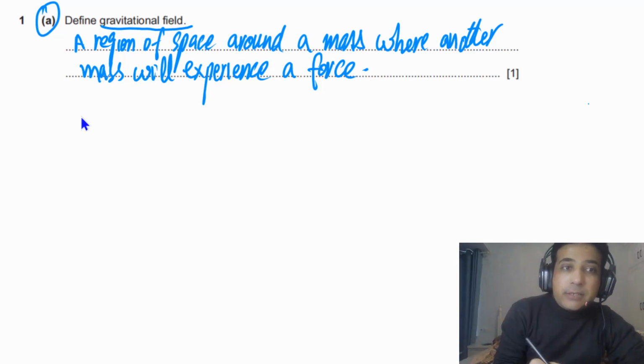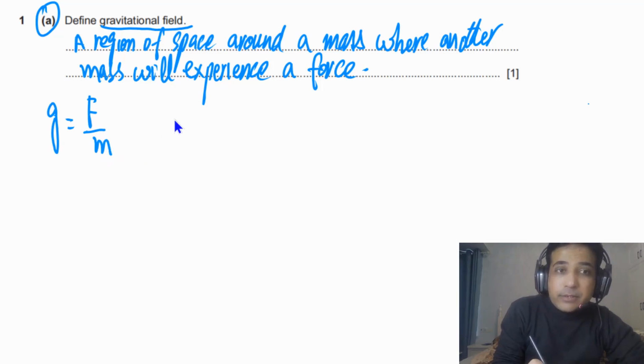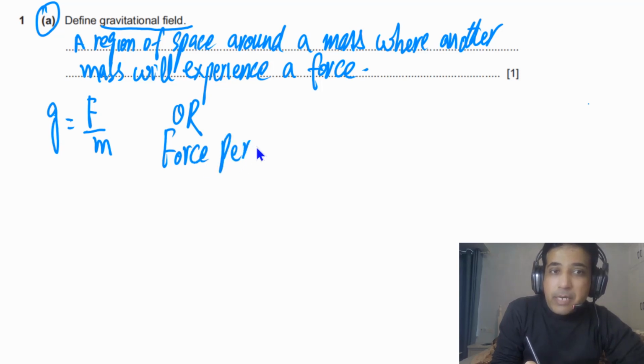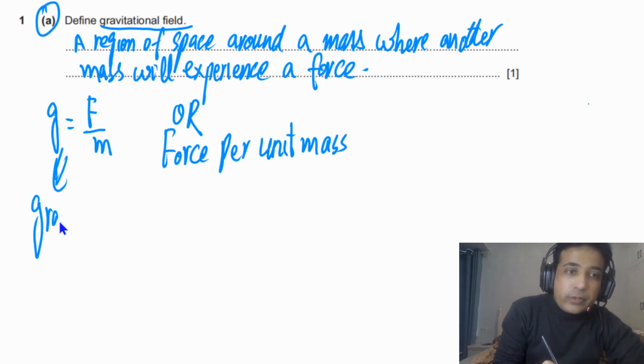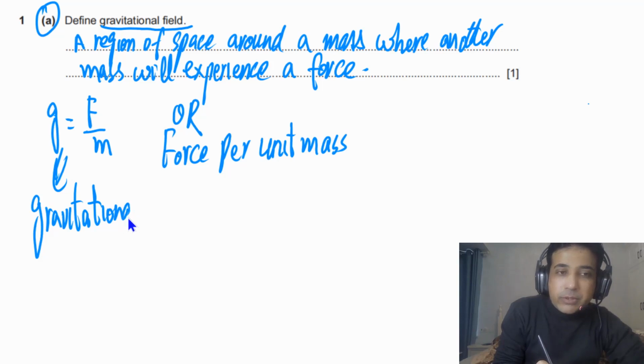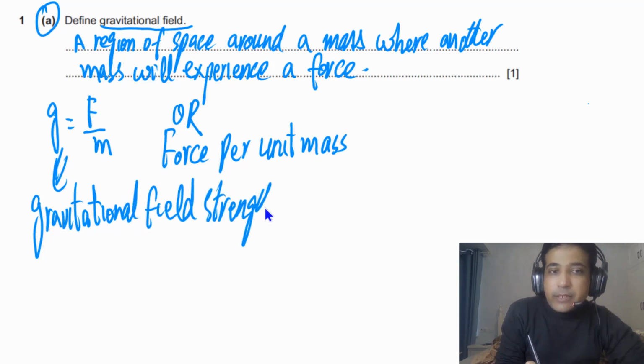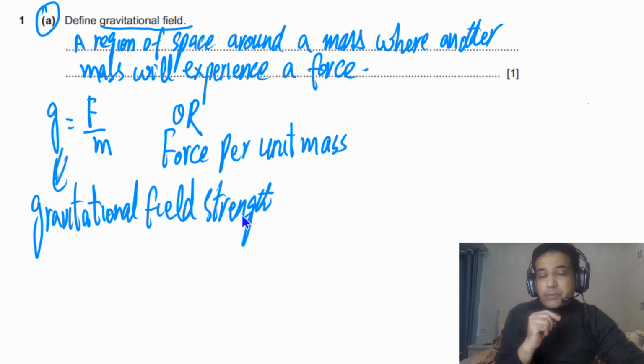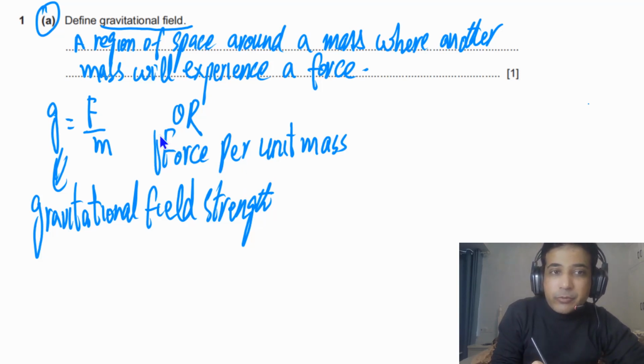But in the mark scheme, they have defined gravitational field in terms of g. They have written g is equal to F over m. So they have simply defined it as force per unit mass. Actually, this one is gravitational field strength, so they have defined gravitational field strength instead of gravitational field. They are accepting this one. If you simply write down force per unit mass, in the mark scheme, they are accepting it.